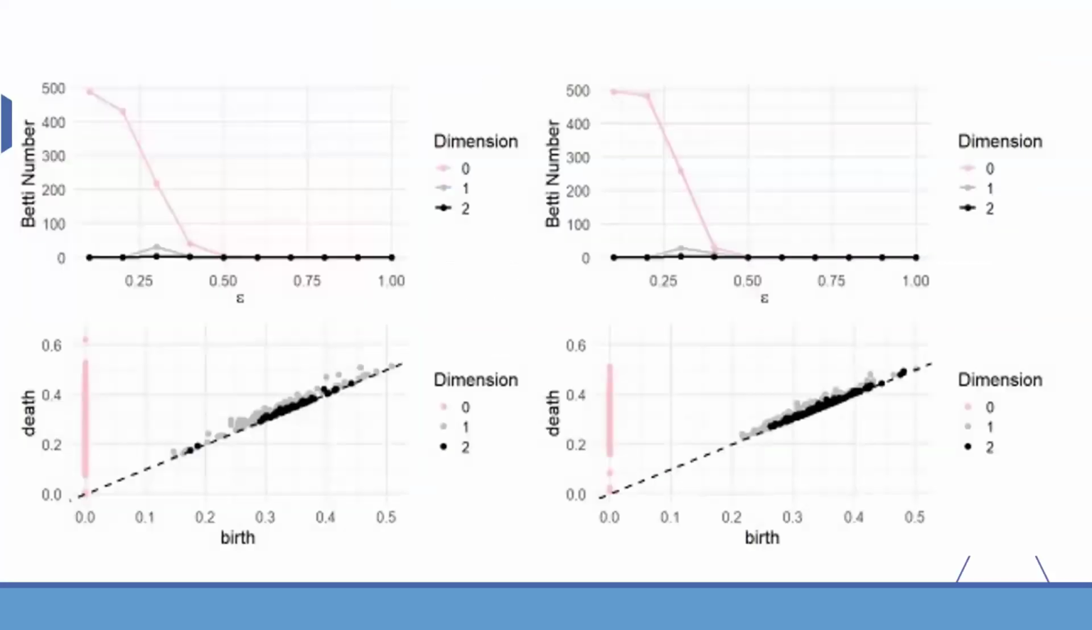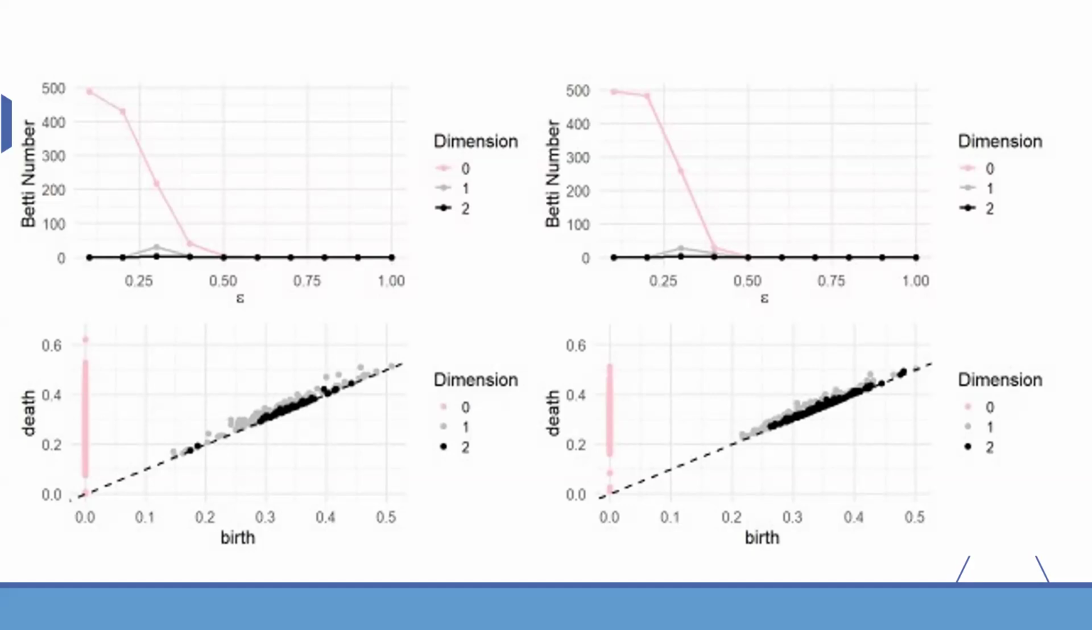So these are the graphs that resulted from the analysis. On the top, you have the data science Betti diagram on the left and the suicidality diagram on the right. The x-axis is epsilon and the y-axis is the Betti number. On the bottom, you have the persistence diagram for data science on the left and the suicidality on the right. The x-axis is when the feature was born and the y-axis is when it died as a function of epsilon. And the distance from that diagonal line is called the persistence. Pink is 0 dimension, gray is 1 dimension, and black is 2 dimensions.